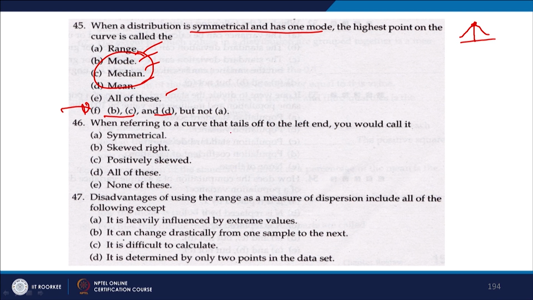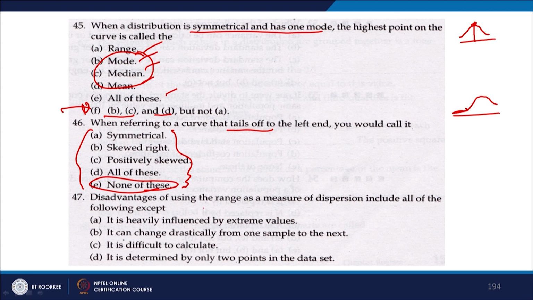When referring to a curve, the tail on the left end, the curve would look like this, is it not. So, this is the left tail, right. So, when referring to a curve with the tail at the left end, it would be a negatively skewed curve, right. So, none of these is the answer, because this is a negatively skewed curve, right.